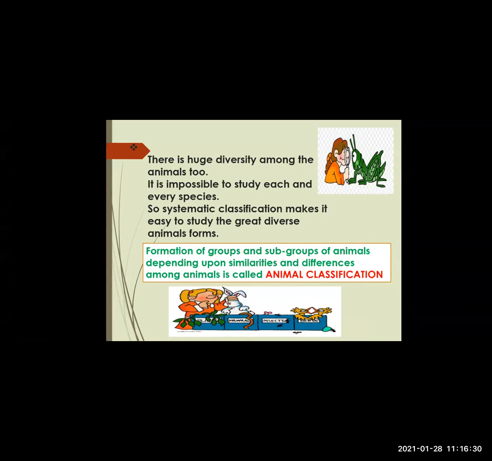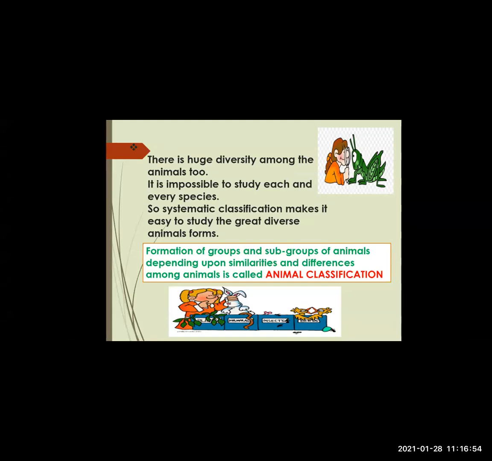So it becomes impossible to study about each and every species or animal. So what is needed is systematic classification. There has to be some pattern or way by which we can study about them easily.